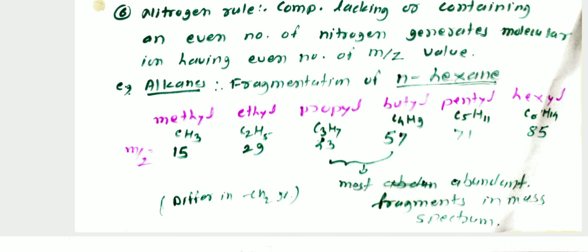The mass to charge ratio is the sum of constituent atoms. In CH3, 1 carbon atom and 3 hydrogen atoms. In ethyl, C2H5, 2 carbon atoms, 24, and 5 hydrogens, therefore the mass to charge ratio is 29. Similarly for propyl, butyl, pentyl and hexyl.